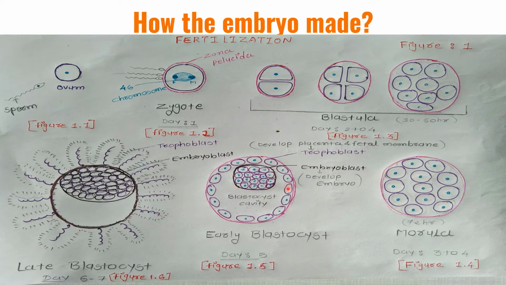It has an outer lining of cells called the trophoblast, and centrally the embryoblast and the blastocyst cavity. The trophoblast will develop the placenta and fetal membrane. The embryoblast develops the embryo. On day 6 to 7, the late blastocyst loses its covering of zona pellucida, and the trophoblast is ready for implantation.